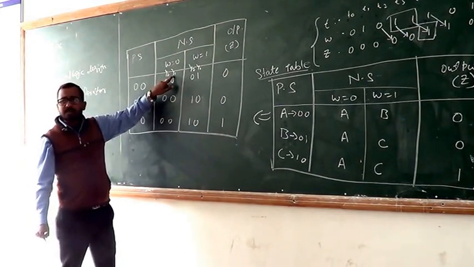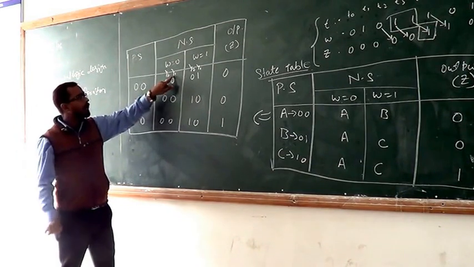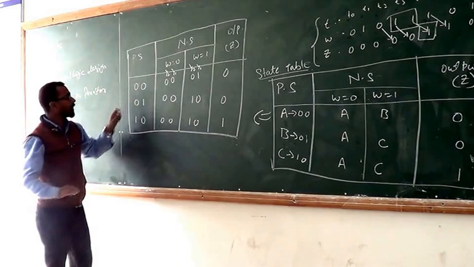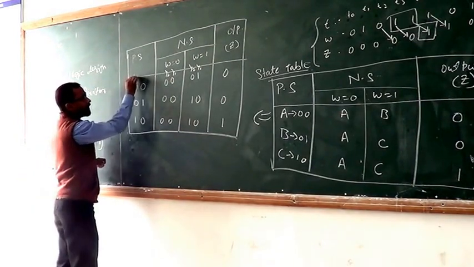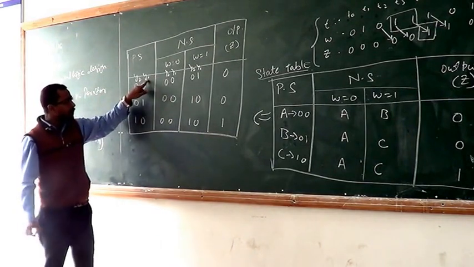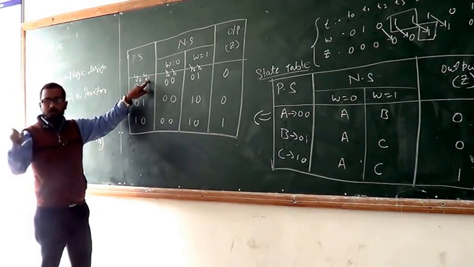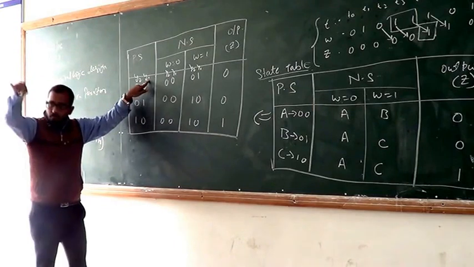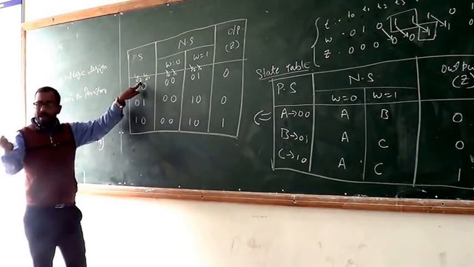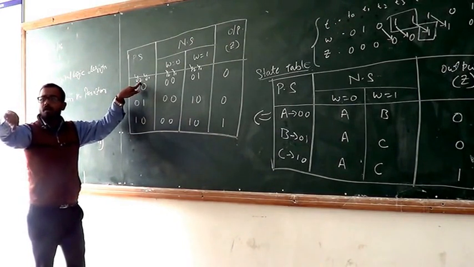Capital Y1 represents the first binary number, capital Y2 represents the second binary number. In the present state we consider small y2, small y1. Here the small y1 is the first binary number in the present state, and y2 is the second binary number in the present state.